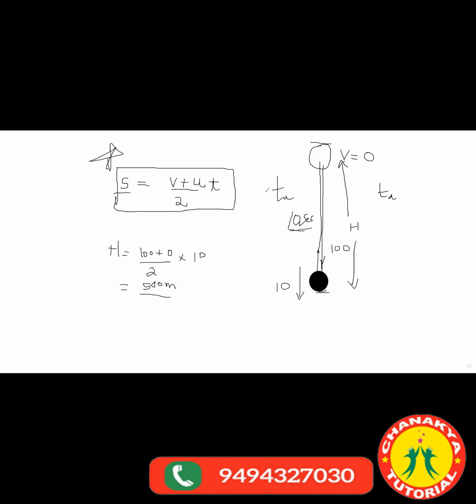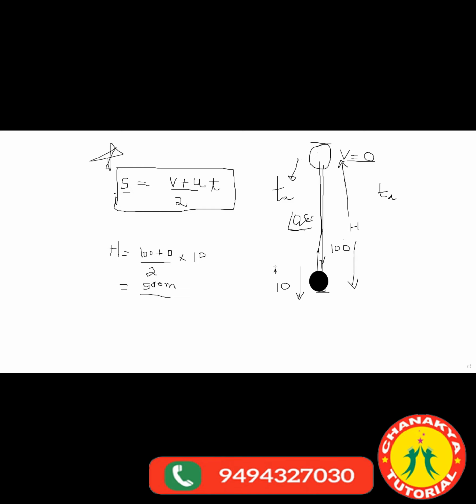I hope everyone has understood, because in 10 seconds the velocity will become 0, but this acceleration is there. No, it is not gone. It is there always. So again it will start increasing by 10, 10, 10. If you want me to draw that arrow diagram also, I will draw.